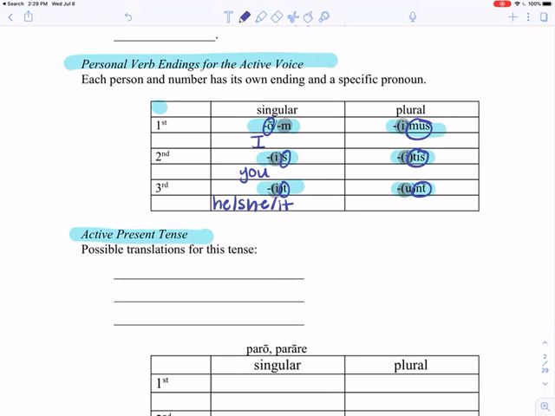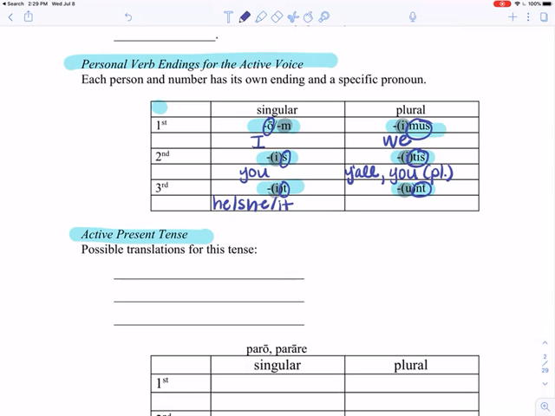For first plural, our pronoun is going to be we, okay? Now, second plural. Okay. Second plural, I'm from Texas. I am not ashamed at all. Okay. I like to use y'all. Okay. However, not everyone is comfortable with using that. Okay. So if you don't want to use y'all, you should say you plural.